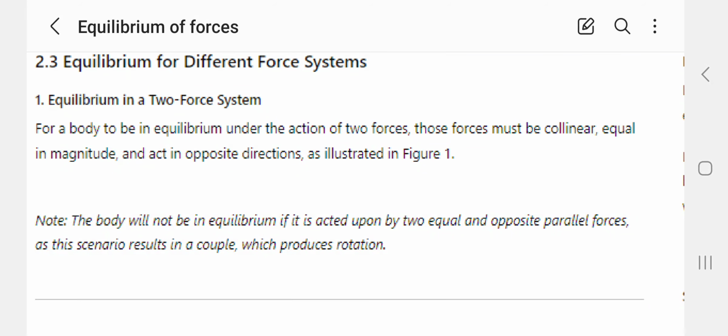Let us talk about the equilibrium of forces. Equilibrium in a 2-force system. For a body to be in equilibrium under the action of two forces, those forces must be collinear, equal in magnitude and act in opposite directions, as illustrated in figure 1.